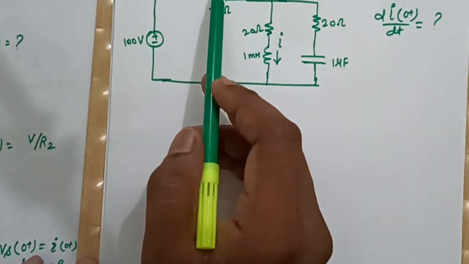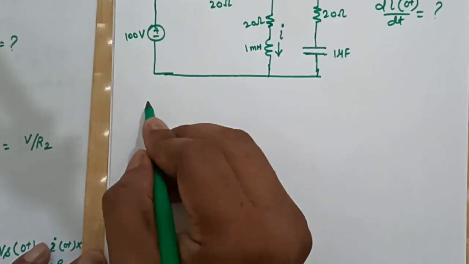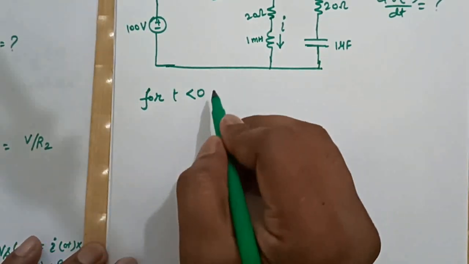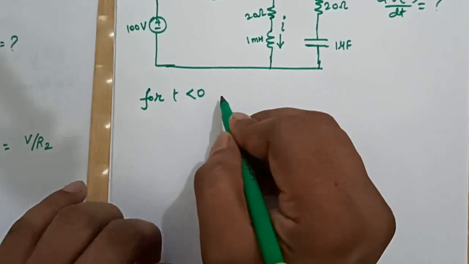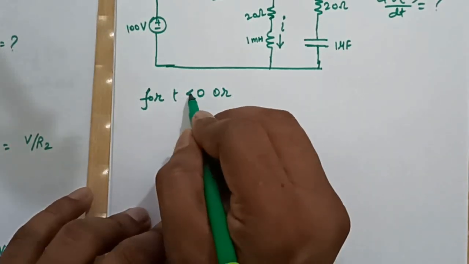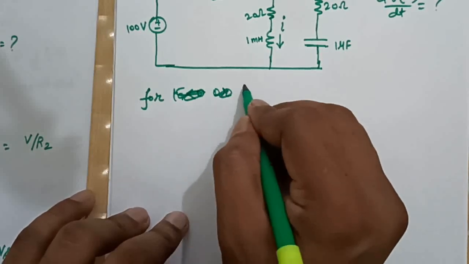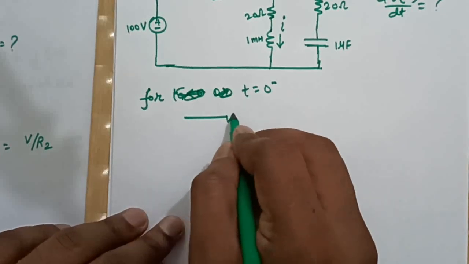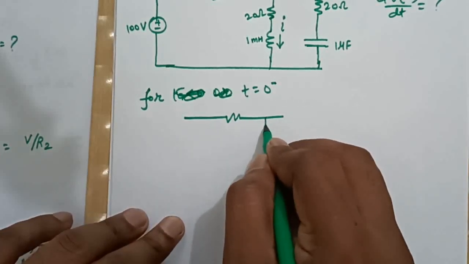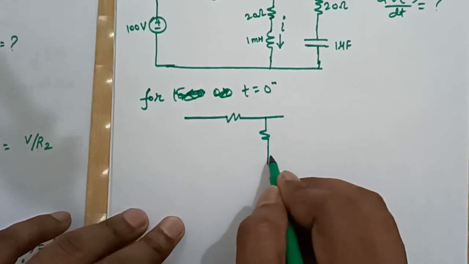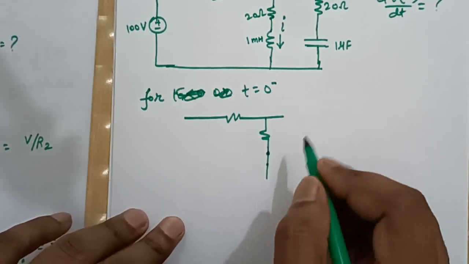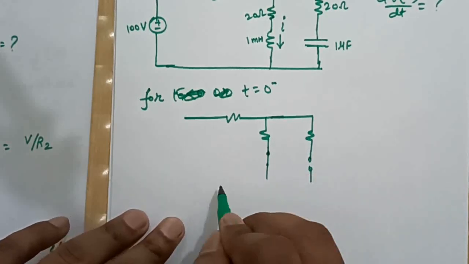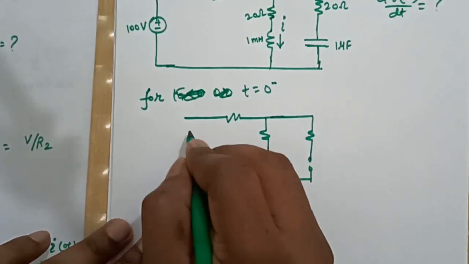The switch is getting closed at time t equal to 0, so for t equal to 0 minus, this inductor was short circuited and this capacitor was open circuited, right?